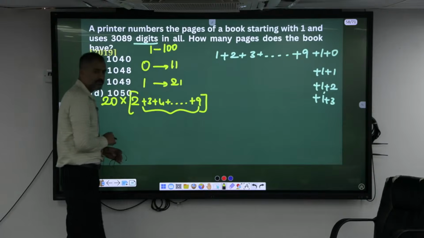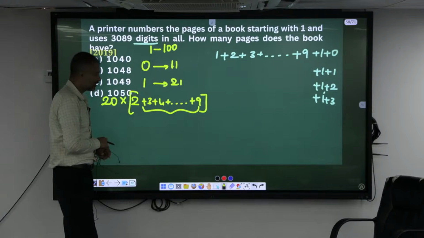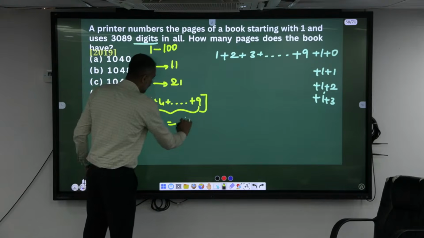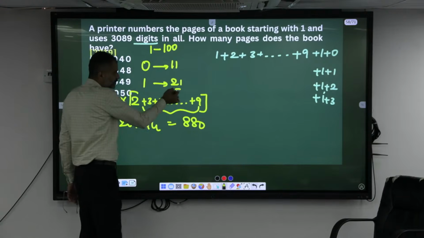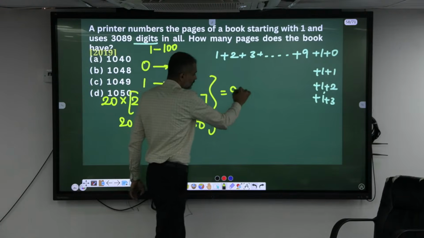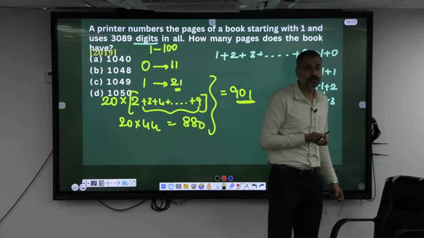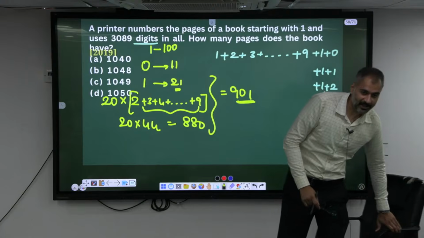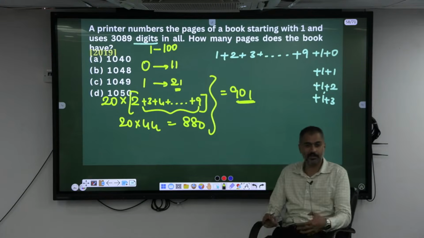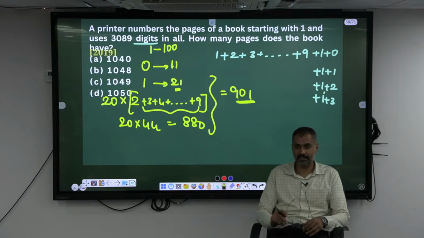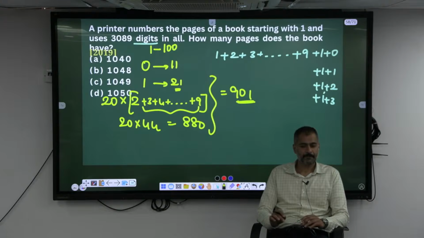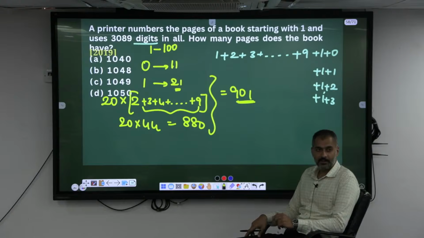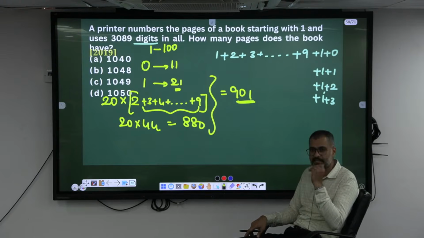See how much it comes to. 44. 20 into 44 is 880, and for the digit 1 it is 21. This is the sum of all the digits in the first 100 natural numbers. Note this, it will be needed for the question. It can also be a direct question, digits. Keep in mind digits here. Natural numbers are easy, that's counting of pages.